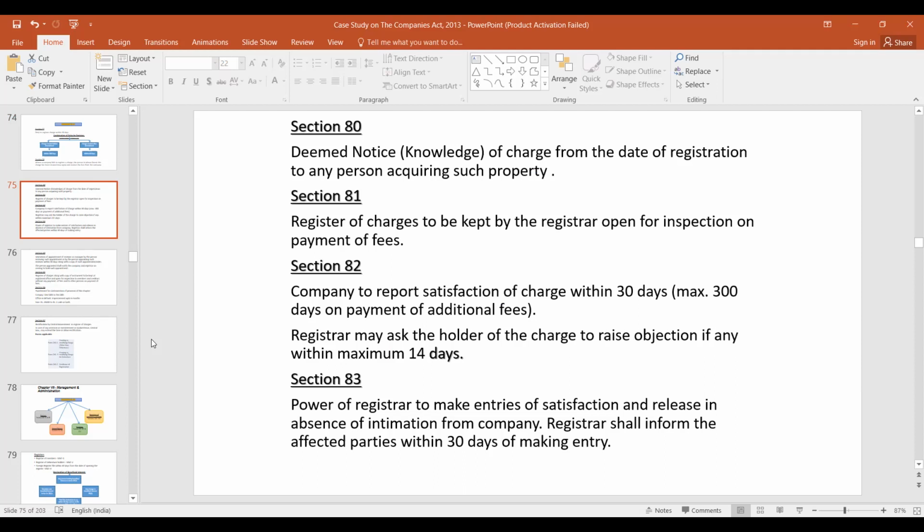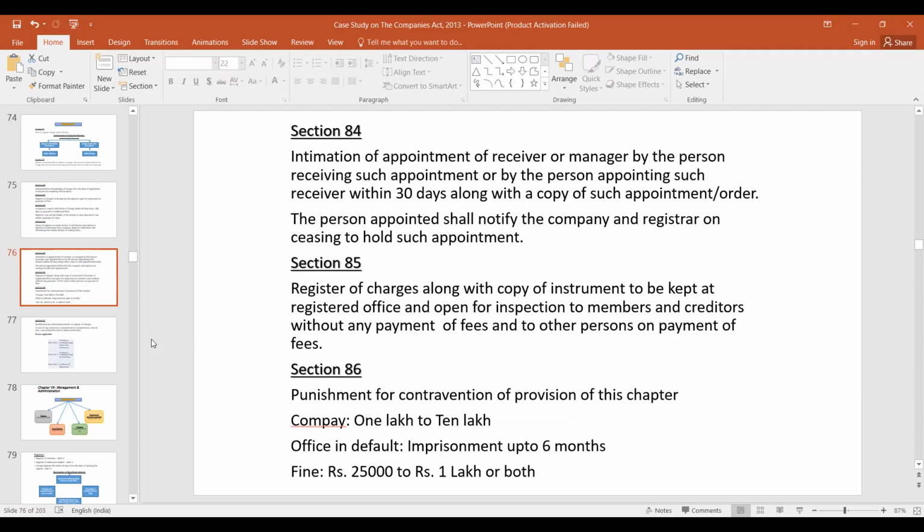Then, if any person obtains an order for the appointment of a receiver of or to manage the property subject to a charge of a company, within what time period will he give notice of such appointment to the company and the registrar? It is also 30 days, sir. Yes, within a period of 30 days. Section 84. So if a person is appointed as a receiver or liquidator, he will intimate within a period of 30 days.